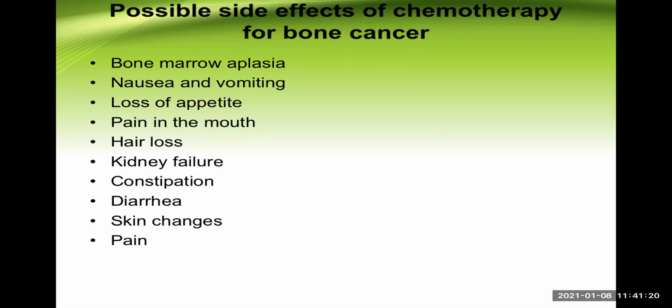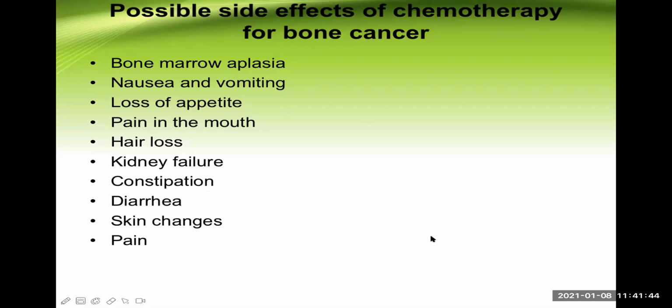And whatever microorganisms are present inside the oral cavity can migrate to the blood through this ulcer. So this is a serious feature here. Hair loss, a very important one. Kidney failure, constipation, diarrhea. Again, constipation and diarrhea are non-specific features. Different types of skin changes or pigmentation and pain in different parts of the body can be other side effects of chemotherapy.